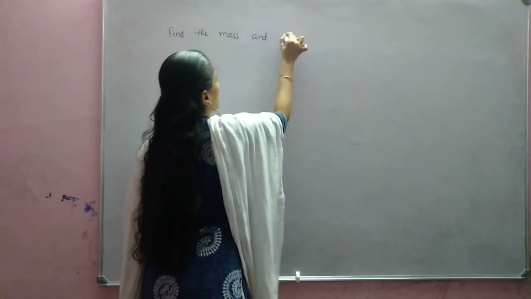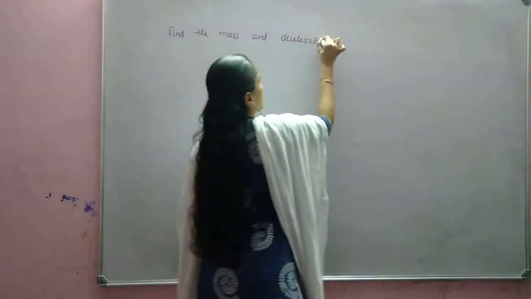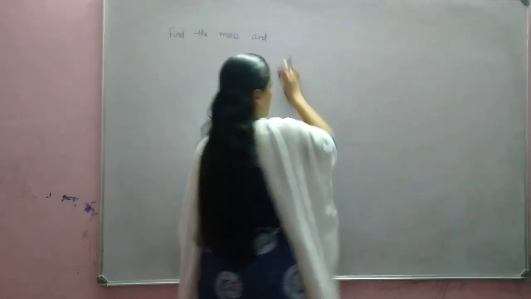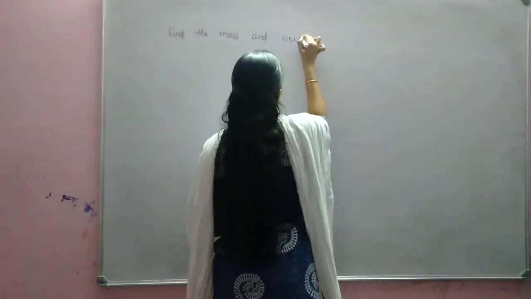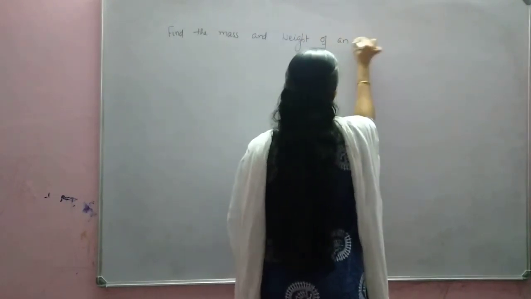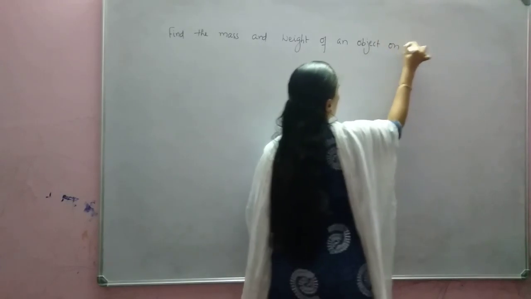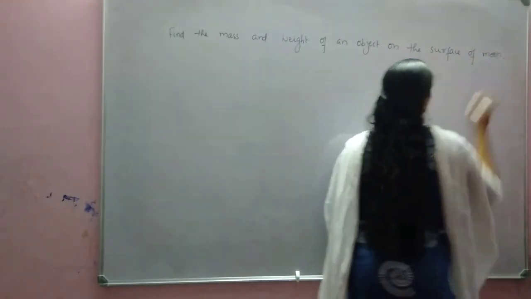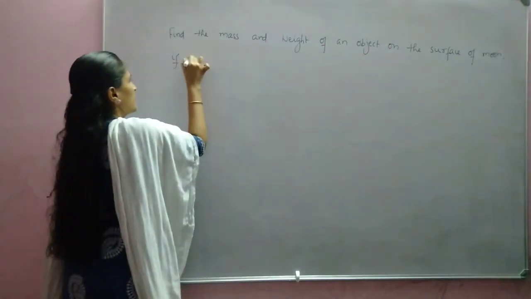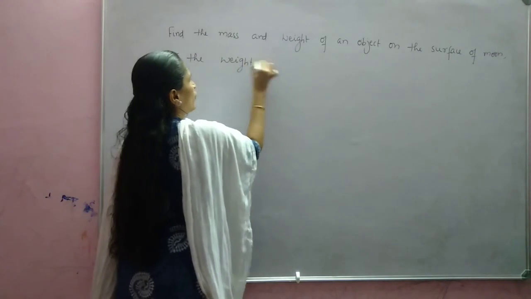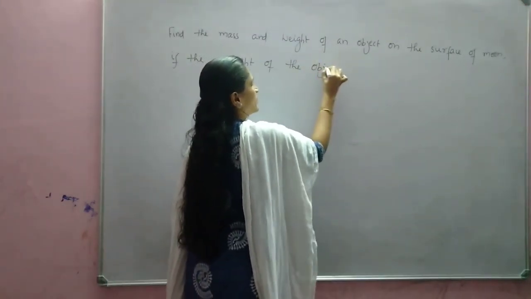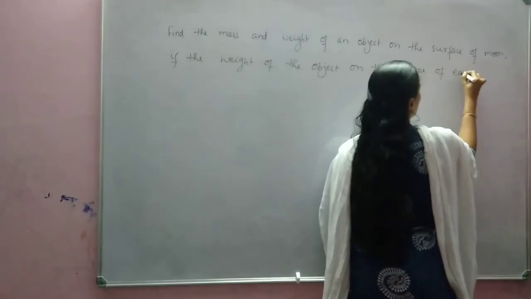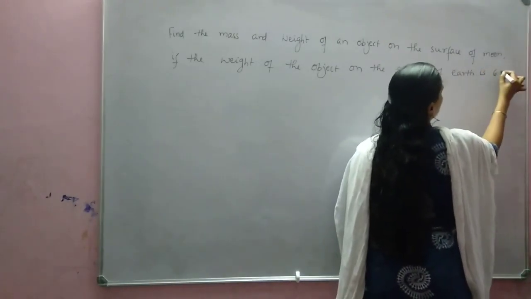Find the mass and weight of an object on the surface of Moon if the weight of the object on the surface of Earth is 60 Newton.